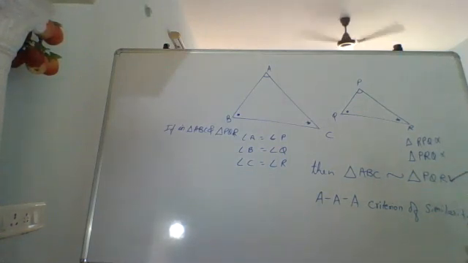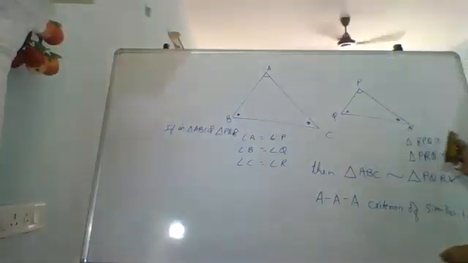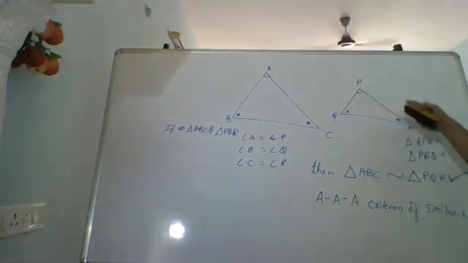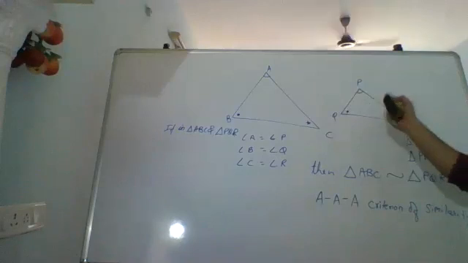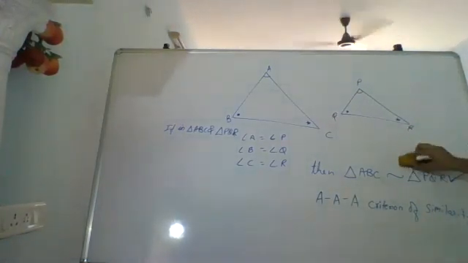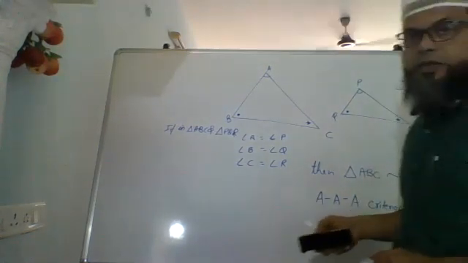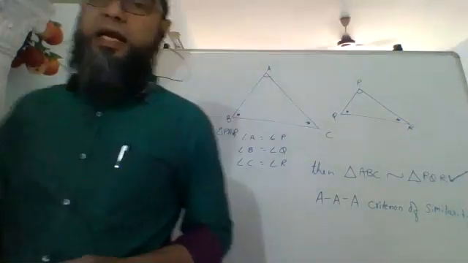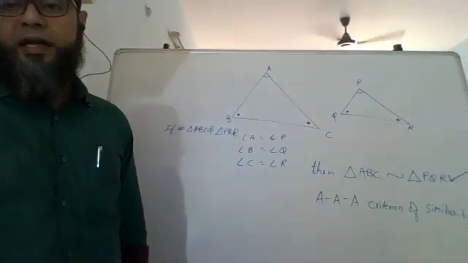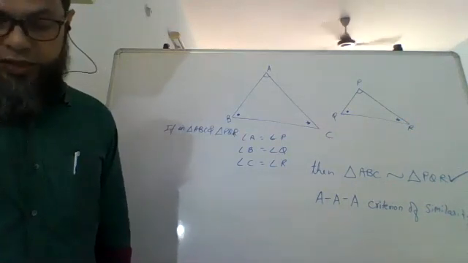So that order, or that one-to-one correspondence, as we say, matters. You have to be careful of what you are writing. You can't write PRQ, RPQ, or any other. Though the triangle will be the same, the one-to-one correspondence will change. So you have to be careful about that. Please write this down. This is your AAA criteria of similarity. अगर ये हो गया है तो बोलो, then we'll move further.